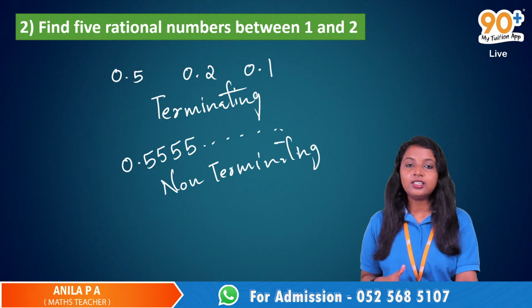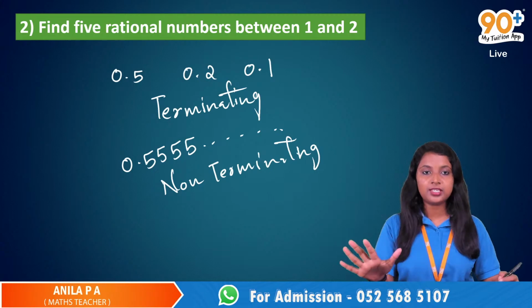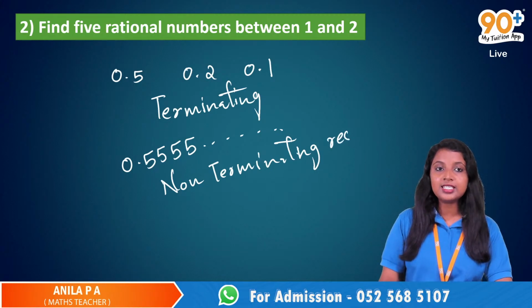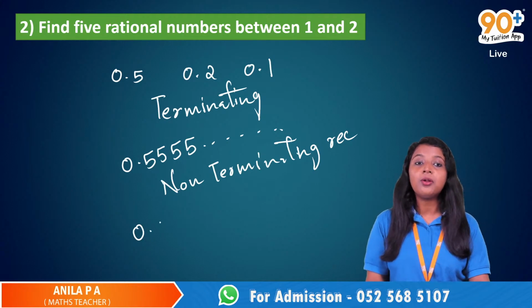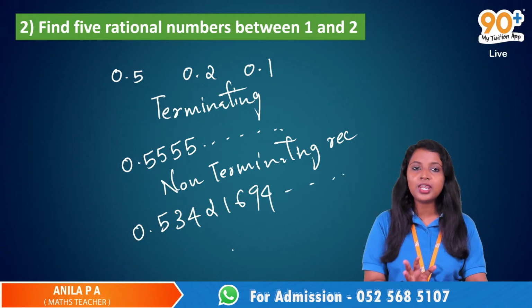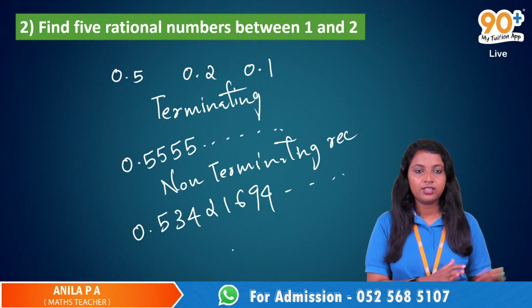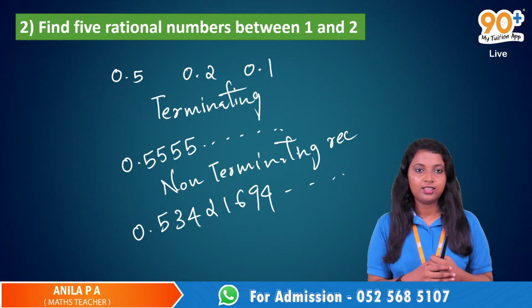And here, this is non-terminating and repeating, like this 5 is repeating. So we just say non-terminating recurring or repeating. And if it is non-terminating, non-repeating, it is like 0.5342169, some random numbers. It is non-terminating and non-recurring.